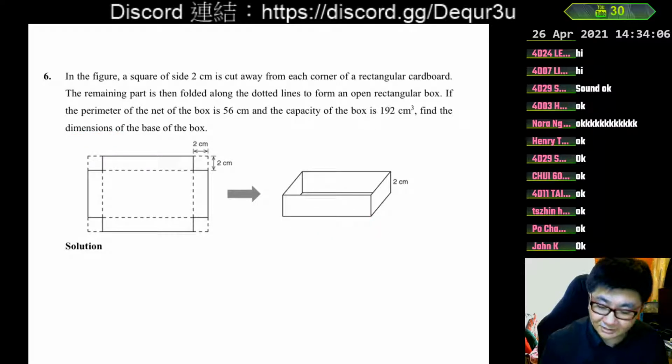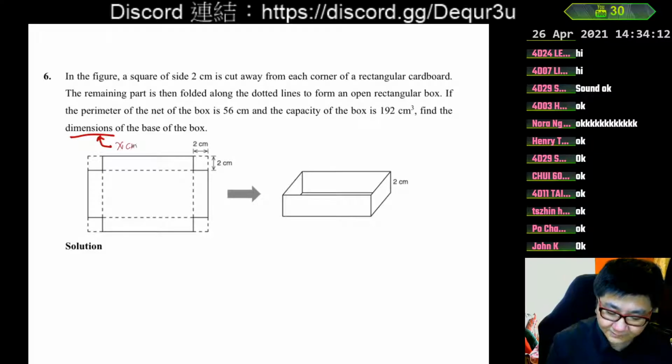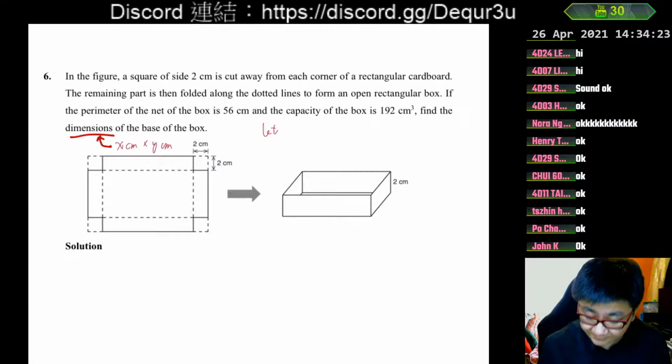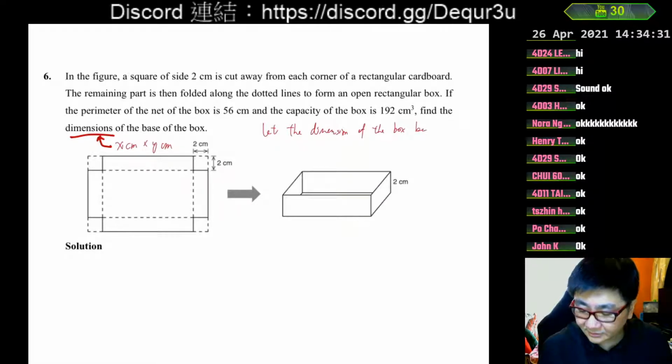For dimension, we usually write like this: x cm times y cm. But we don't need to calculate the answer. We just write x cm times y cm. So we let this be the dimension. Let the dimension of the box be x cm times y cm.